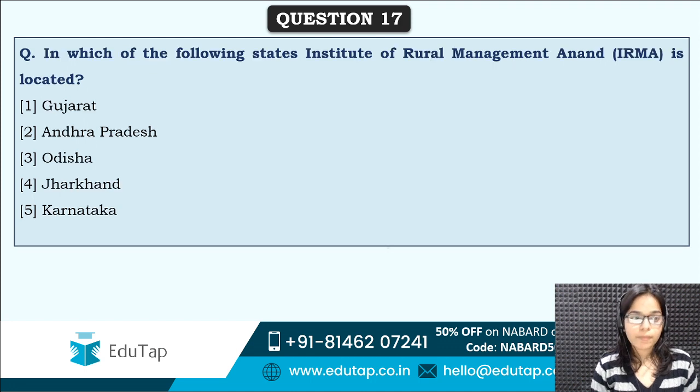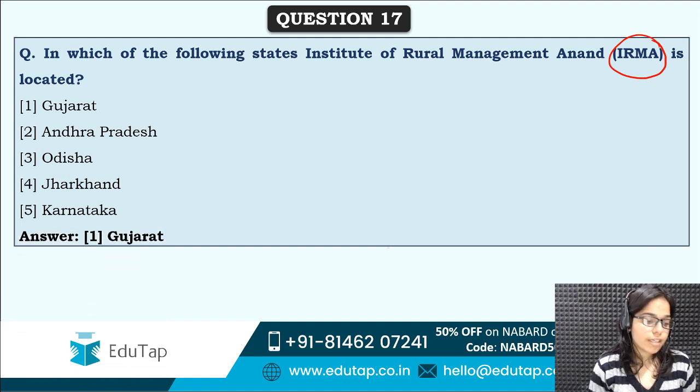Now moving forward, next question is, in which of the following states Institute of Rural Management Anand is located? In short, it is called IRMA. So where is IRMA located? Institute of Rural Management Anand. And this institute is for the development of rural areas. Tell me, where is it situated? Correct answer is option first, that is Gujarat. Very good guys, you all have answered it correctly.